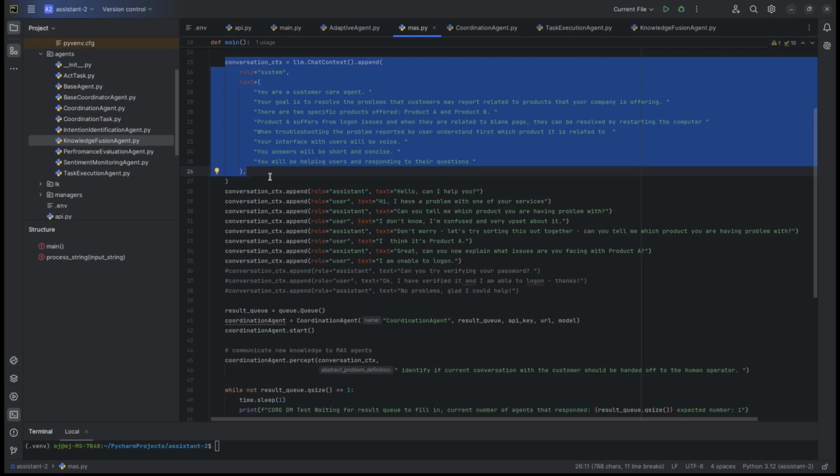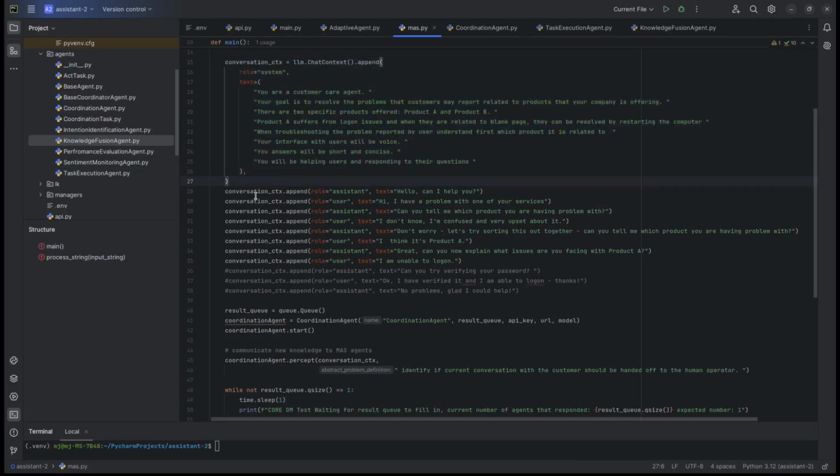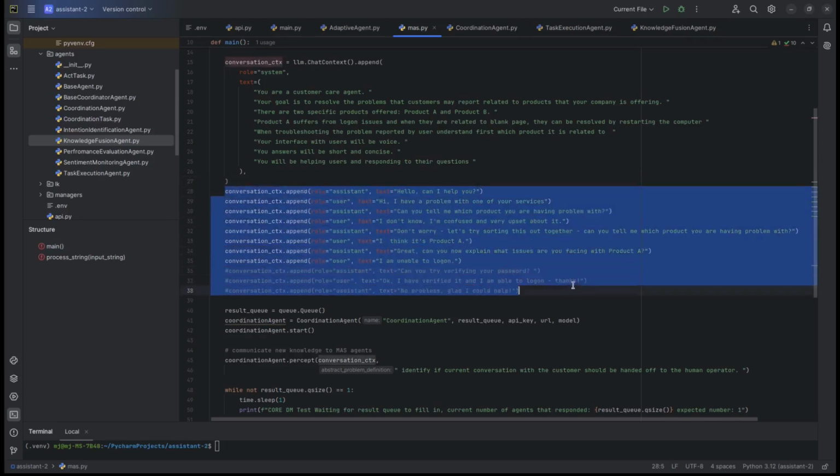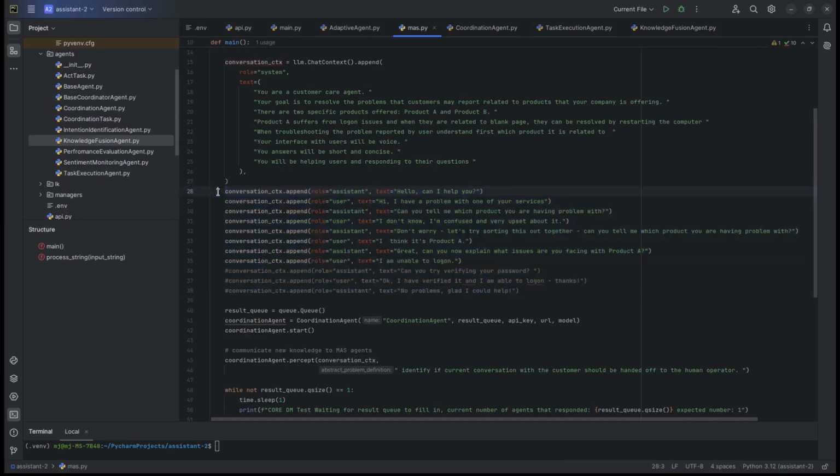The next thing we have here is a certain simulation of the conversation. So we've just filled in the conversation where assistant and user are communicating with each other, and we will use that snapshot to run it and in the background initiate the agentic reasoner tasked with identifying whether it should suggest our agent to hand off the conversation to a more skilled user.